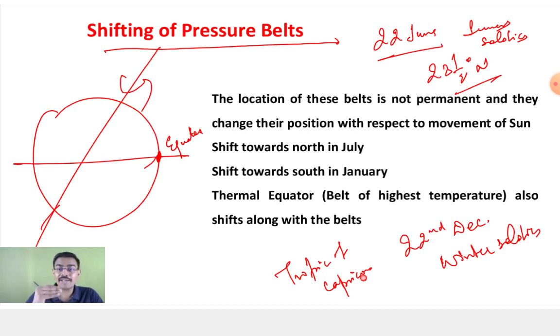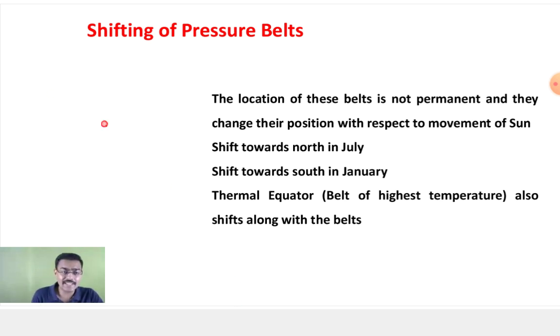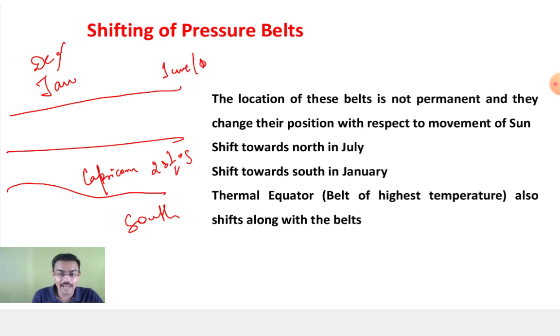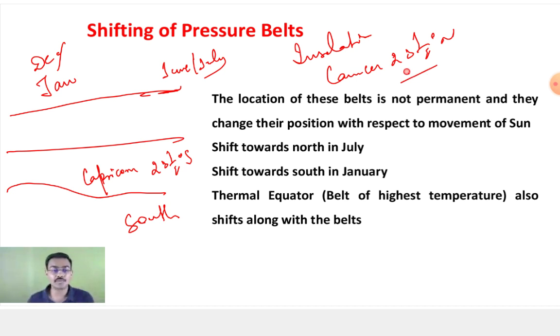Your pressure belt shifts also. What will happen in the month of December, January? Your pressure belts will move towards the south, because maximum insolation you are getting at which place? Tropic of Capricorn, that is 23.5 degrees south. And in the month of June and July, what will happen? So you will get the maximum insolation at your Tropic of Cancer, that is 23.5 degree north. So that is how this pressure belt shifts also. So shifts towards the north in July, shift towards the south in January.